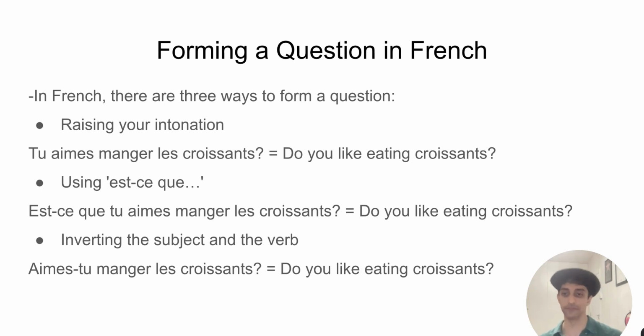And you typically do have to add in a hyphen in between them to join up the verb and the subject when you invert them in this way to form a question. So that would become aimes-tu manger les croissants? Do you like eating croissants? This last one is rather more formal in nature. And in more informal speech, you tend not to come across this so much.